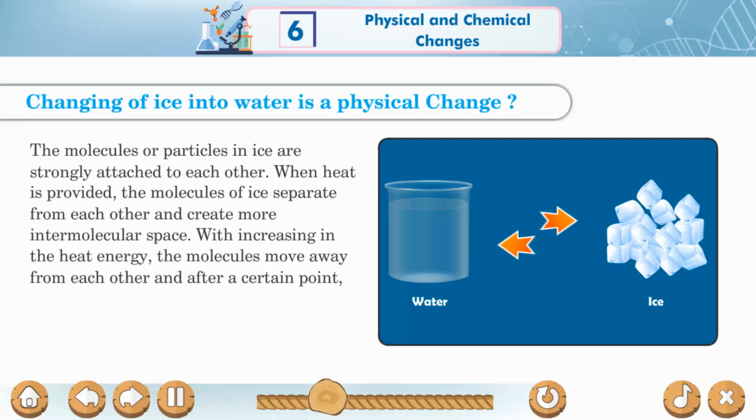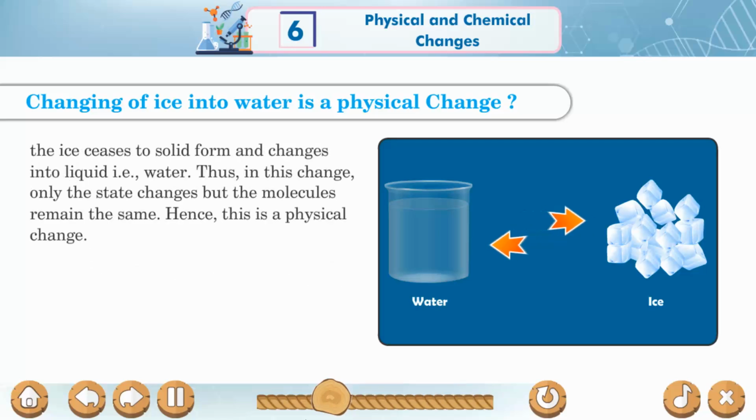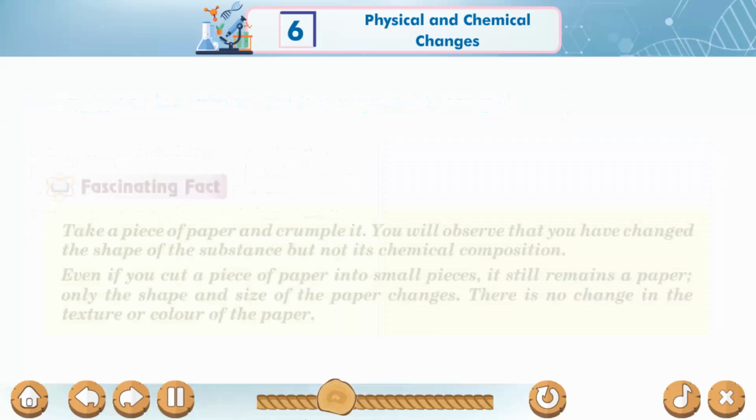With increase in their heat energy, the molecules move away from each other, and after a certain point, the ice ceases to be in solid form and changes into liquid, that is water. Thus, in this change, only the state changes, but the molecules remain the same. Hence, this is a physical change.